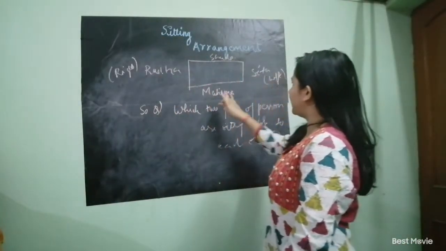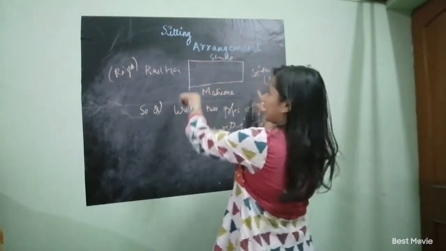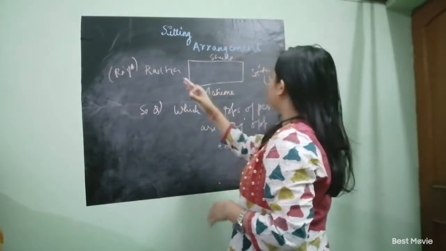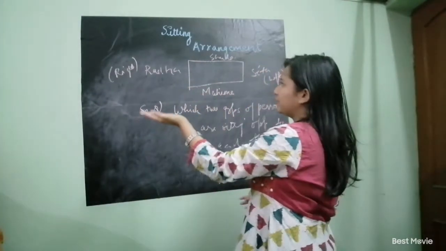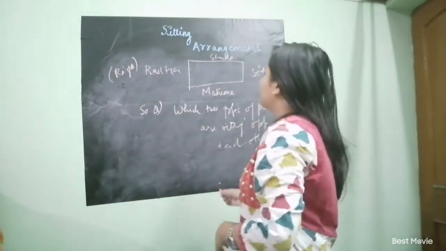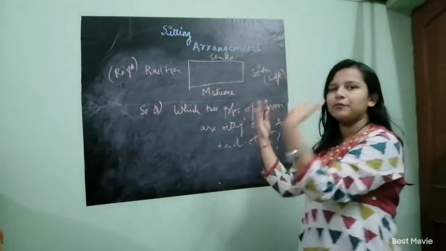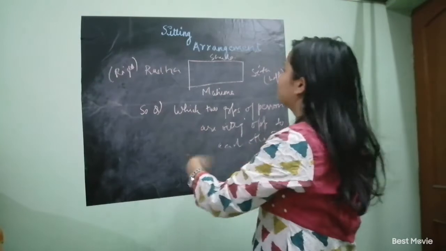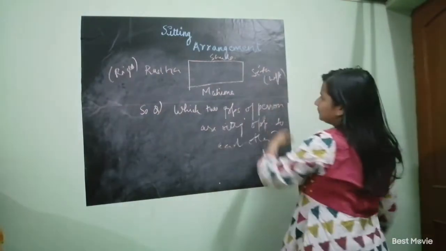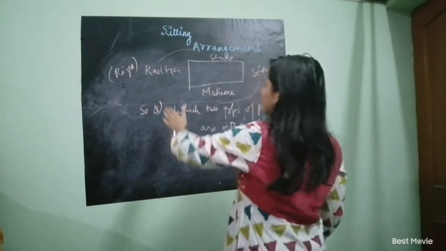It's Radha, Mahima, Sita and Sheila. There are 4 girls sitting in a rectangular arrangement. Now you have to find which 2 girls are sitting opposite to each other. This is the right side, this is the left side. Okay, so it can be clearly seen that Radha and Sita are opposite to each other. Okay, so clearly the answer is Radha and Sita are opposite to each other.